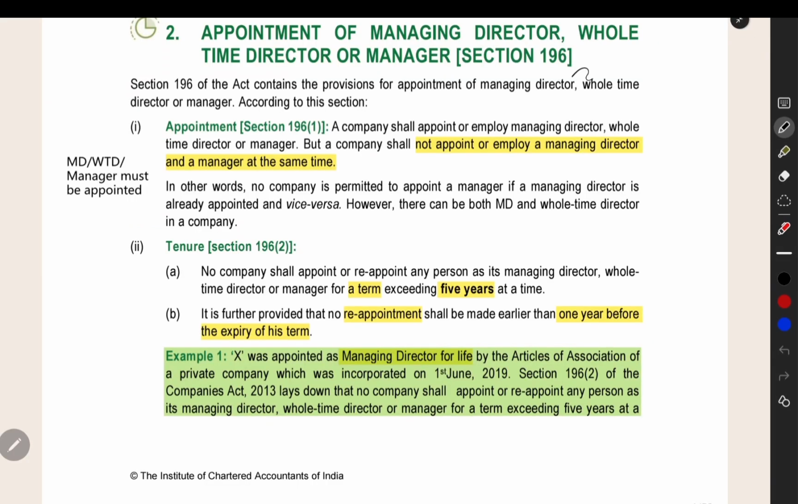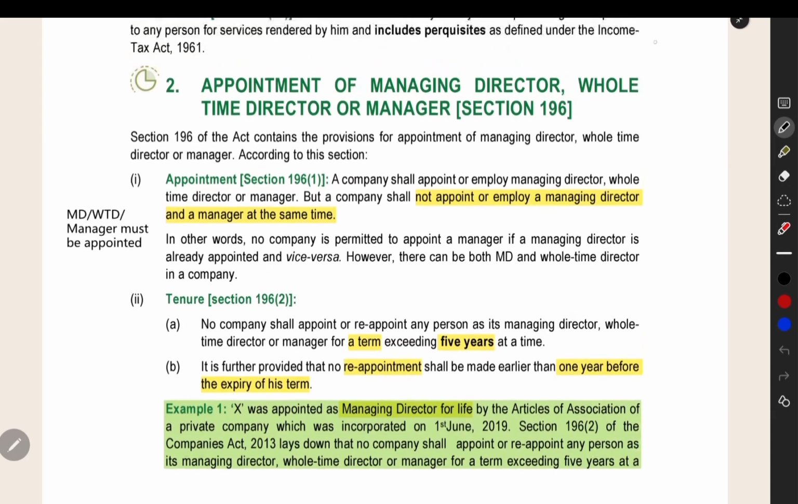Here the first thing we are going to see is section number 196, which talks about the appointment of MD, Managing Director, WTD, Whole-Time Director and Manager. Every company has the right to appoint MD, WTD, Manager. But one thing is, we cannot appoint Managing Director and Manager at the same time.